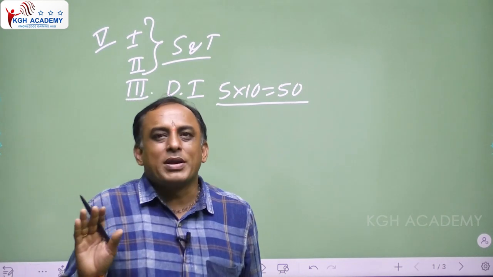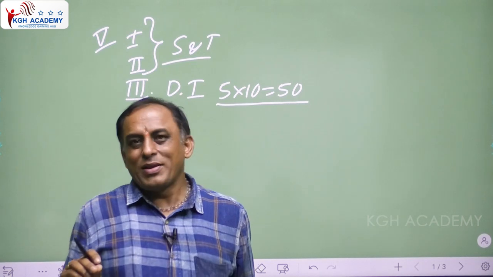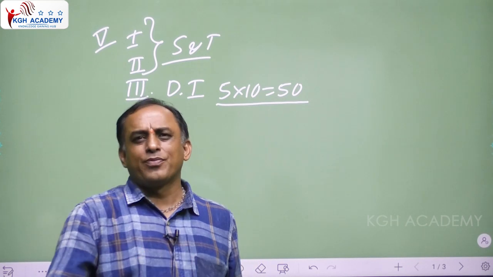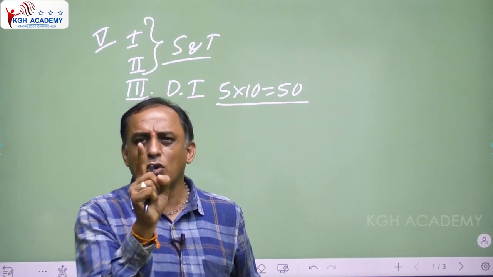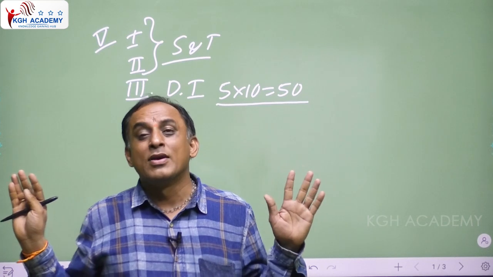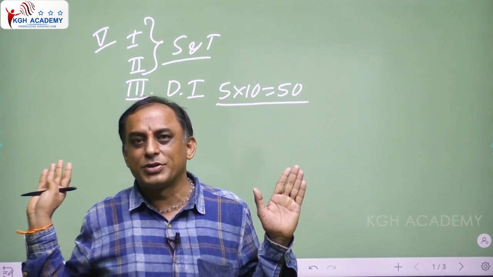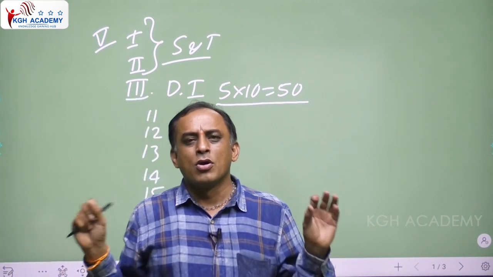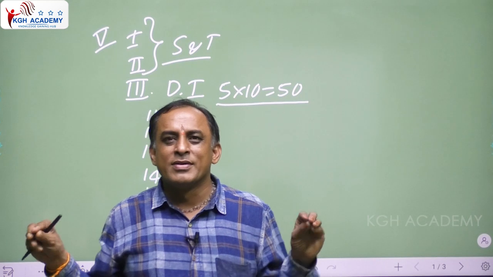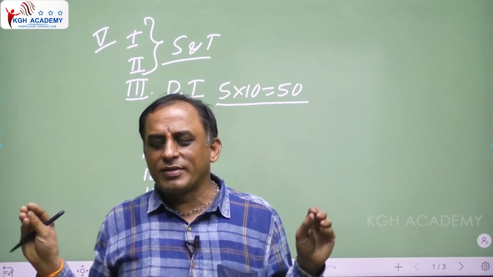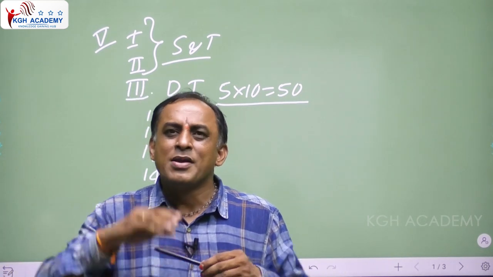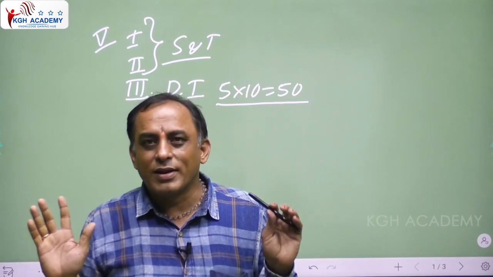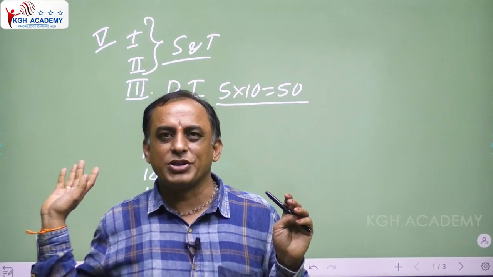Now, how to become a master? How to get 50 marks out of 50 from this data interpretation? Only one thing. If you follow only one thing, no doubt you will get 100% marks from data interpretation. 100% means 50 marks out of 50. What is that? Just follow our KGH classes. Regularly attend the class, practice the questions, and no doubt you will get full marks from data interpretation.